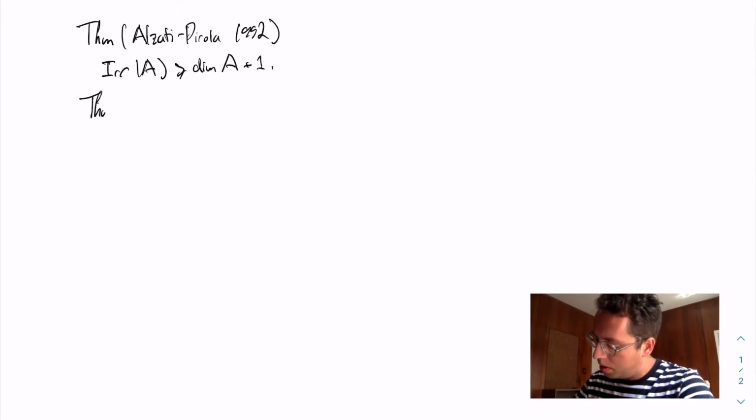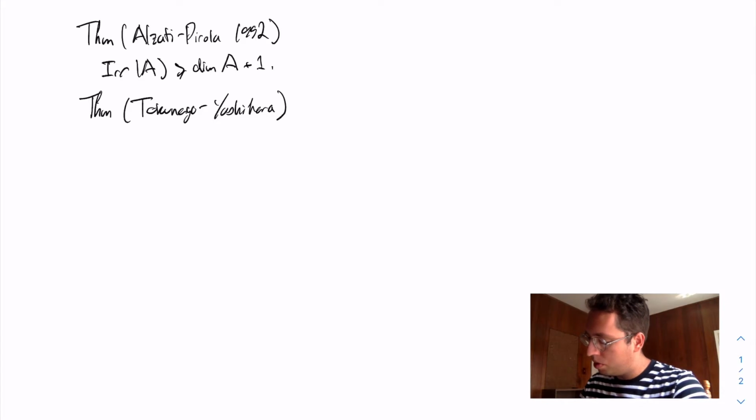This bound was shown to be sharp in the case of abelian surfaces by Tokunaga and Yoshihara in 1995. It's not known if it's sharp for higher dimensional abelian varieties.